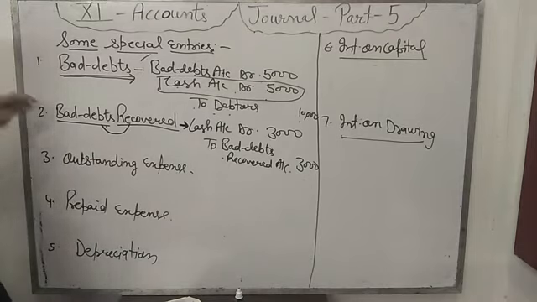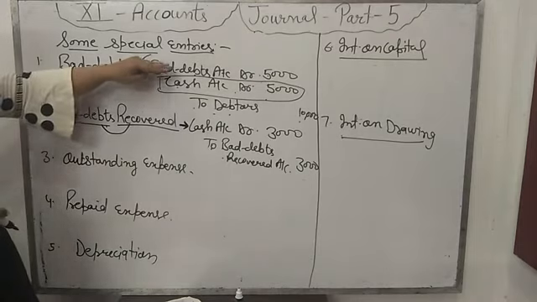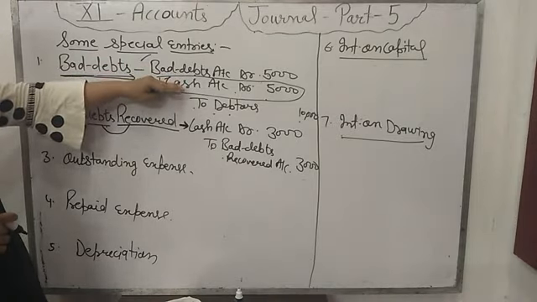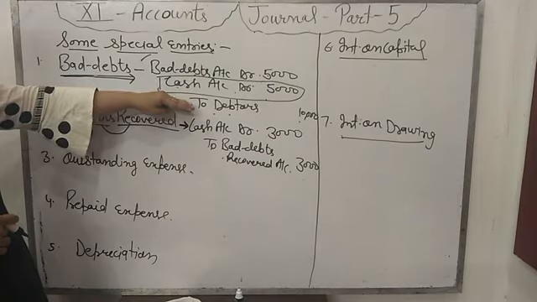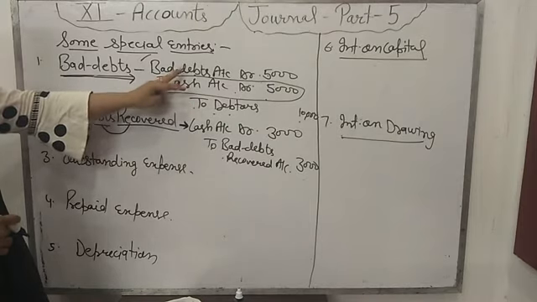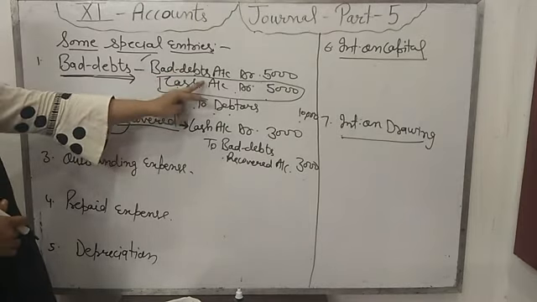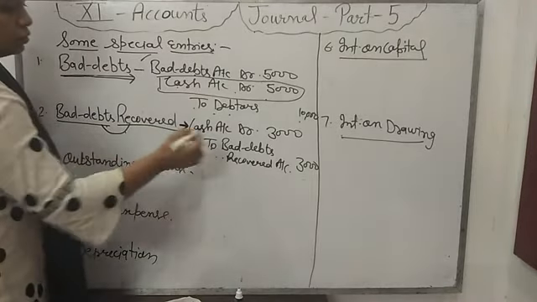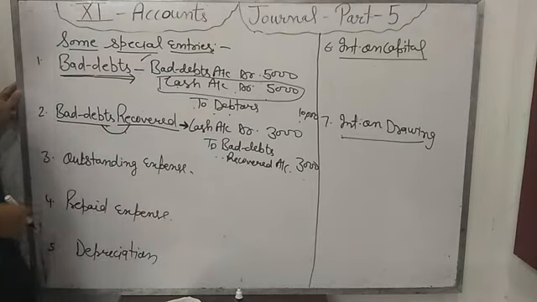Fine. So for bad debts, bad debts account debit to debtors. If cash is coming, then bad debts account debit, cash account debit to debtors. Okay. If all the money is bad debts, then no need to write the cash account. Now bad debts recovered: cash account debit to bad debts recovered account.